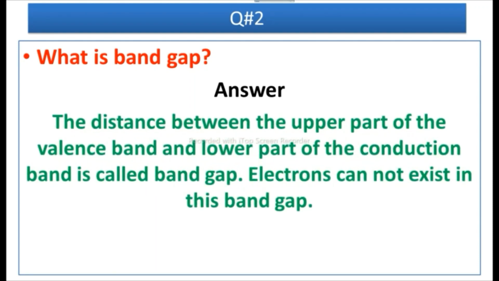Answer is, the distance between the upper part of the valence band and the lower part of the conduction band is called band gap, and electrons cannot exist in this band gap.